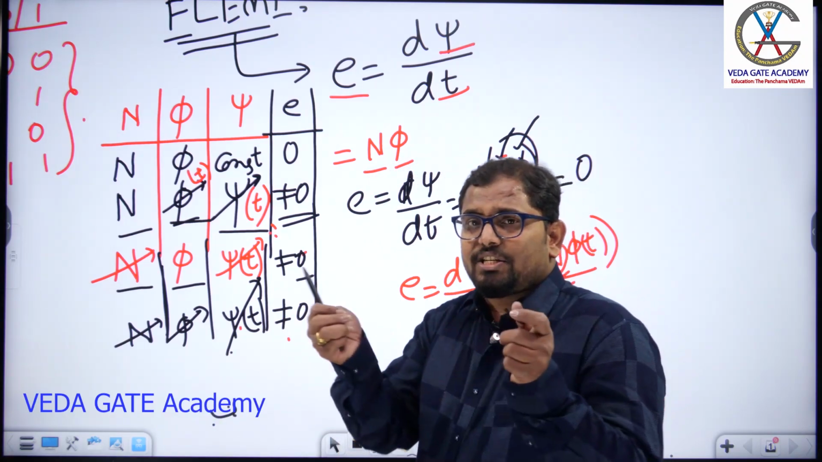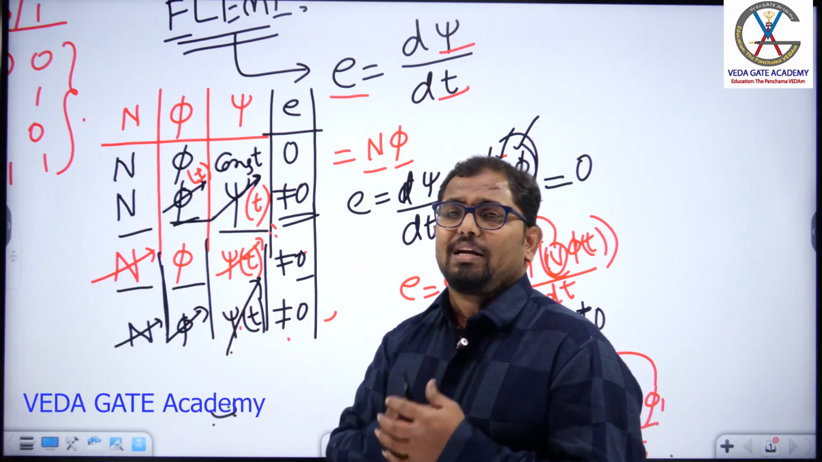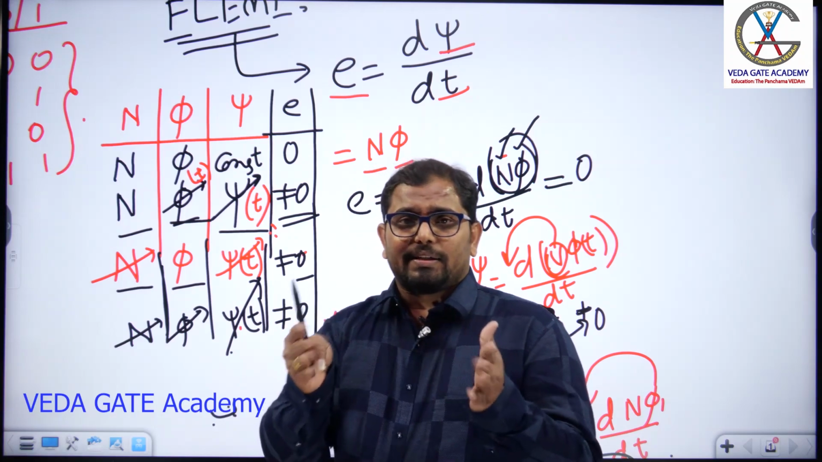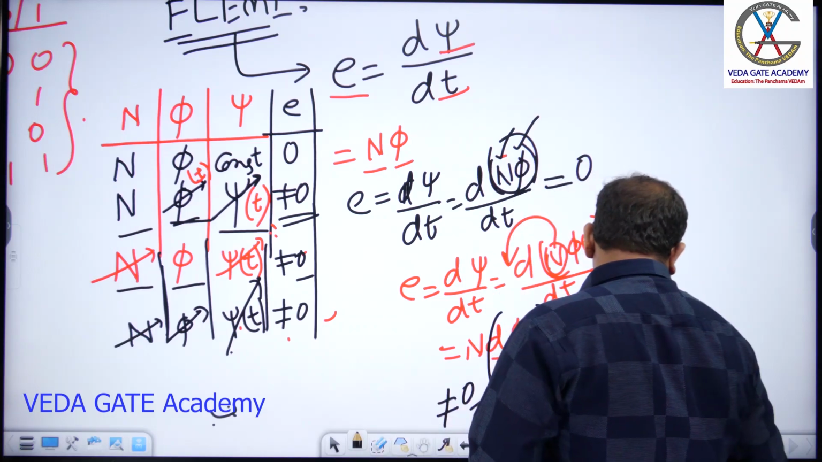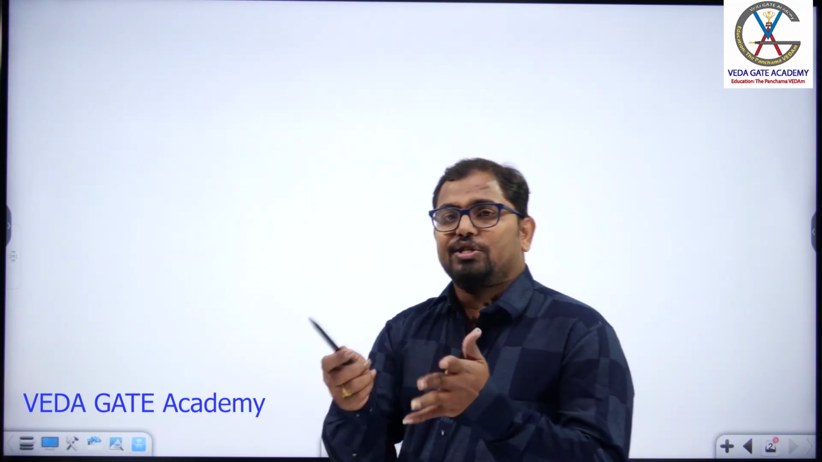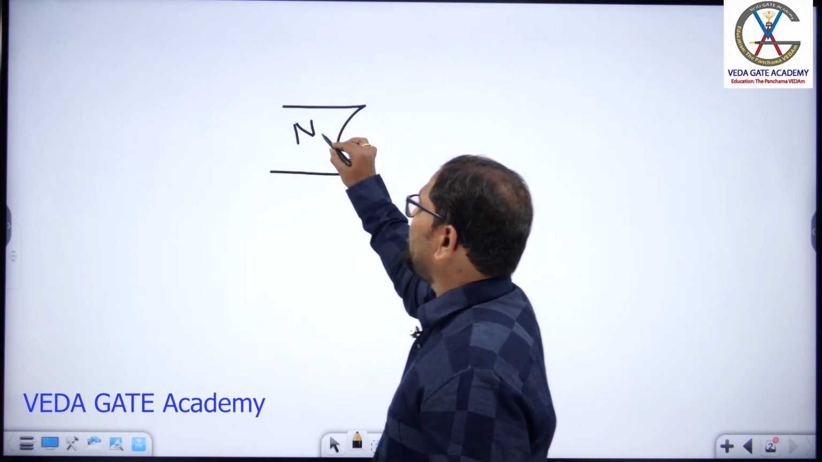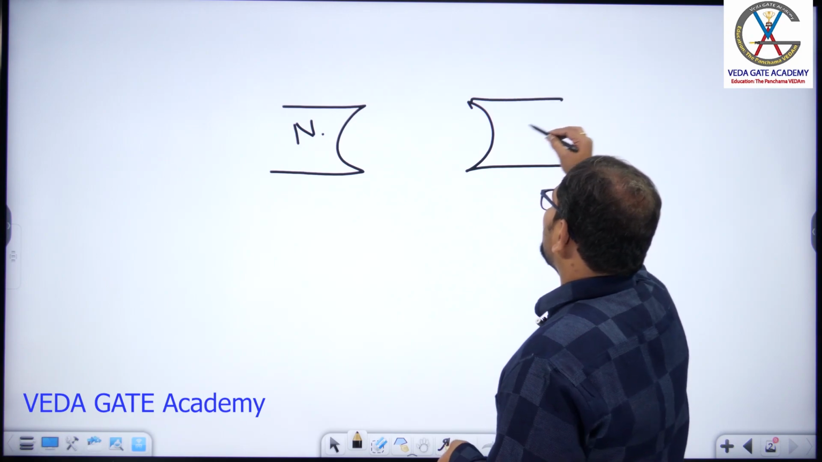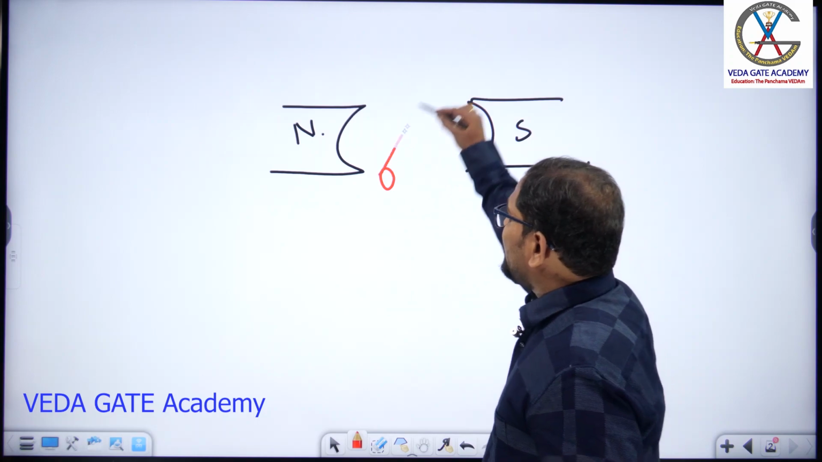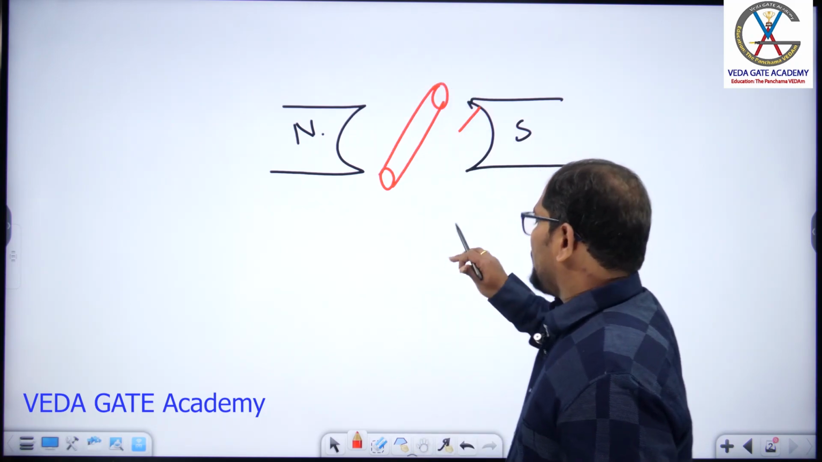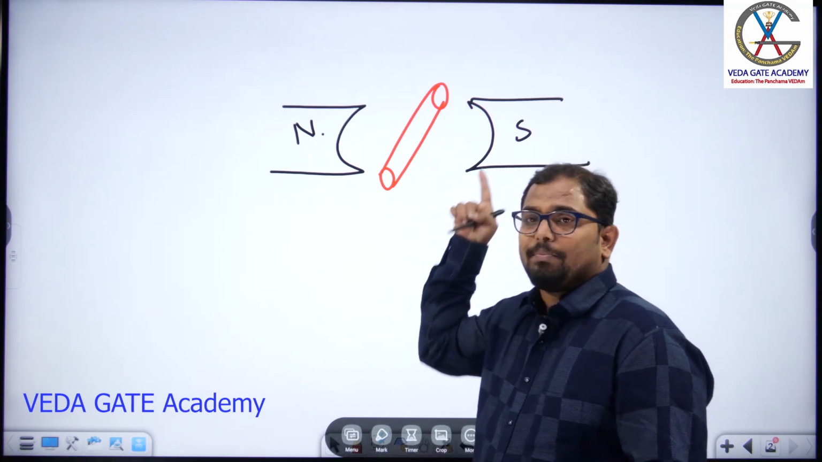Now let us take the basic statement given by any student in any class: whenever a conductor cuts the magnetic field, an EMF will be induced. Now I will prove that statement is wrong. Take a DC magnetic field like this, with a north pole and a south pole. Now I will take a conductor like this in this magnetic field. I am not moving this conductor, I am fixing its position in the DC magnetic field.